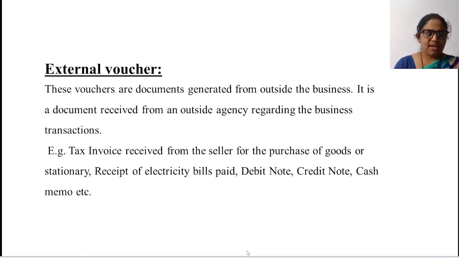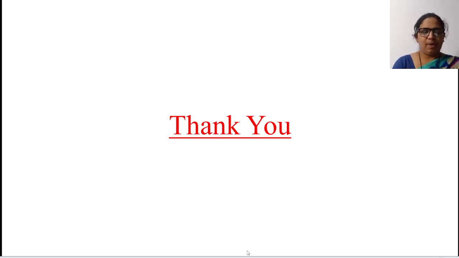So today we started with the intro, then we saw the meaning, the examples, then the importance and utility of the accounting documents, and then the most important accounting documentation for recording transactions in the journal, which is the voucher. Vouchers are further divided into internal voucher and external voucher. Afterwards, we will see in our next lecture about journal voucher, cash voucher, etc.